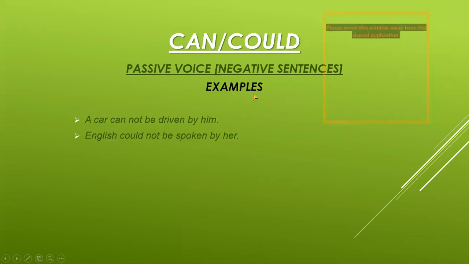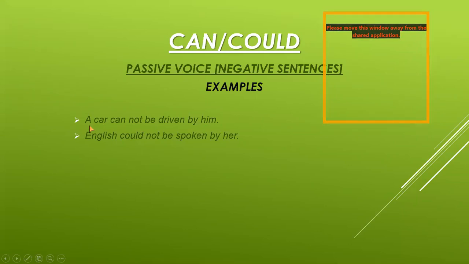Now, these are the examples which I am showing you for passive voice negative sentences. A car cannot be driven by him, full stop. A car is the object. Remember, any article which is placed with the object is included in the object.